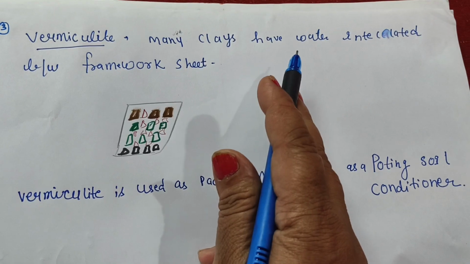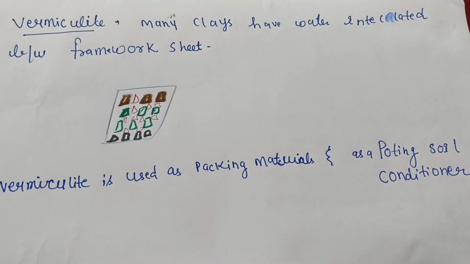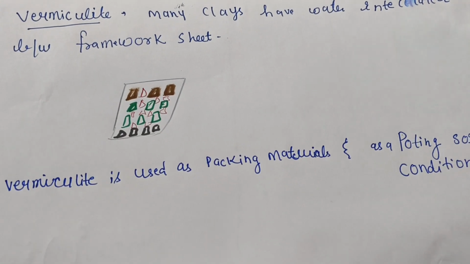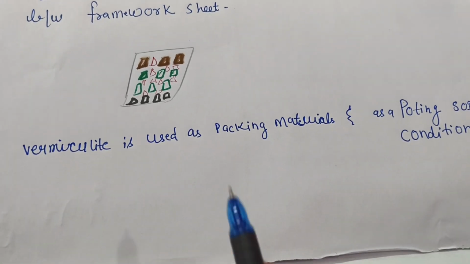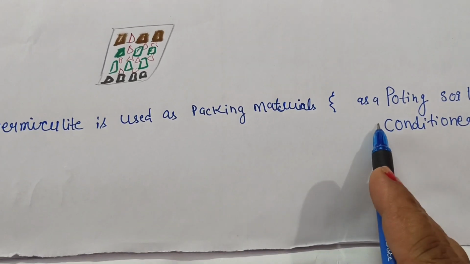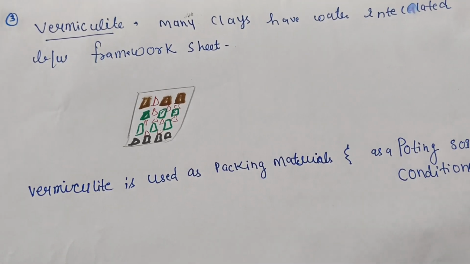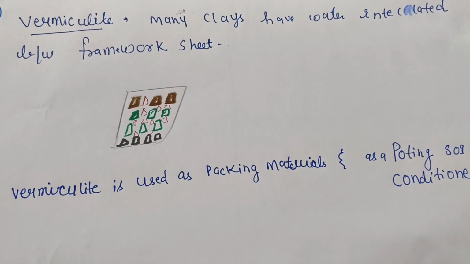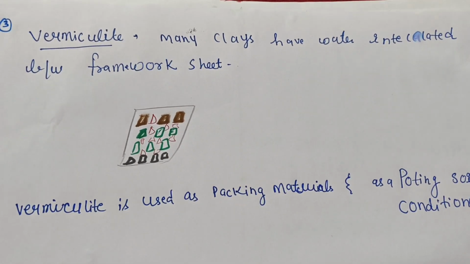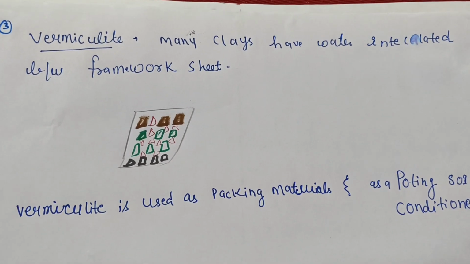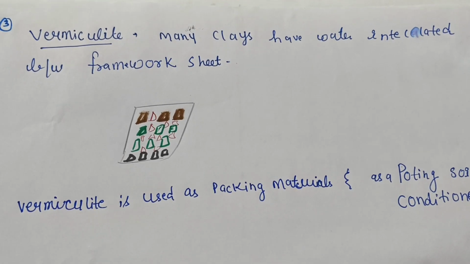Many clays have water intercalated between the framework sheets. Means the water molecules are embedded between the layers. They are generally used in packing materials and also as a potting soil conditioner. Generally whenever construction work happens, they are used as a packing material also. And as a soil conditioner, if they are mixed with the soil, they help to increase its quality. And this is the third example: first is talc, second is mica, and third is vermiculite.